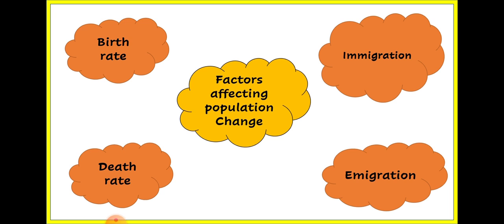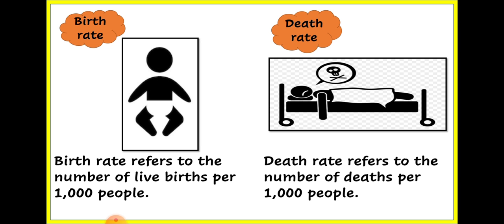Okay, so these are the only factors that affect population change. Birth rate is there, death rate is there, immigration is there, and emigration is there. Let us see what birth rate is. Birth rate means the number of live births per 1,000 people. Like, per 1,000 people, how many new births are happening, that is the birth rate. Birth rate refers to the number of live births per 1,000 people.